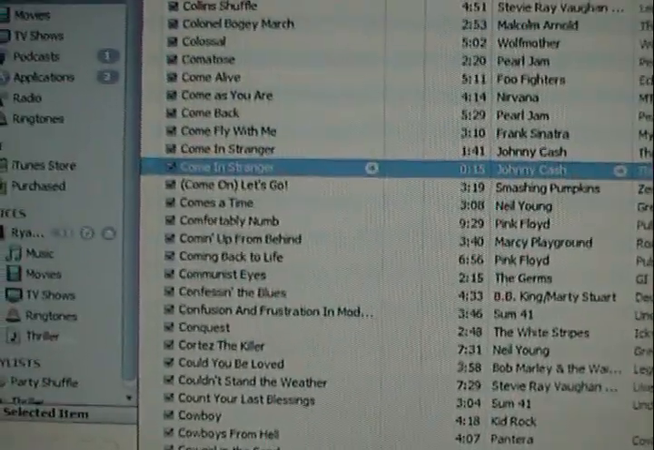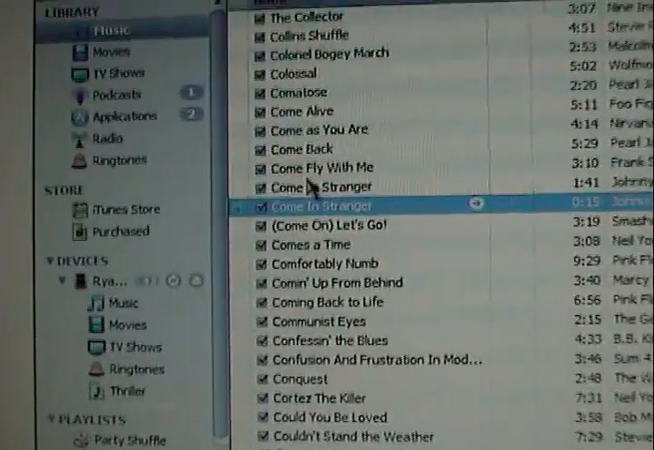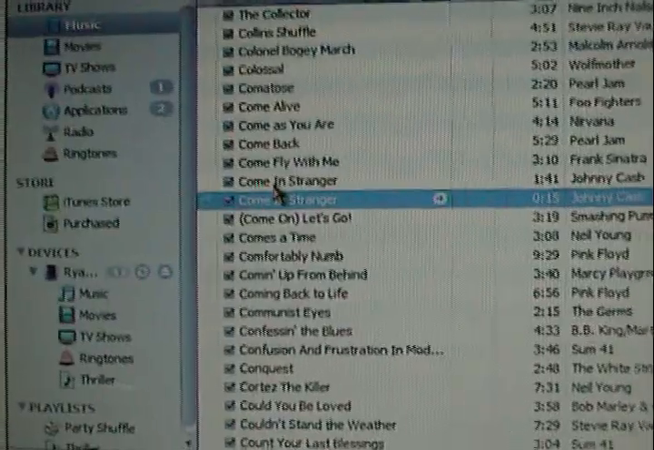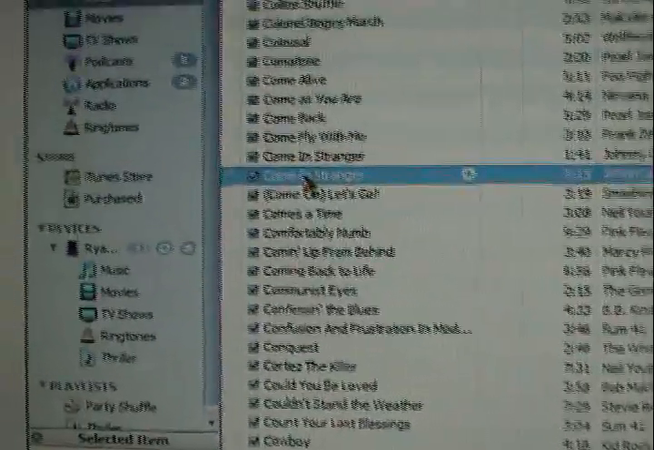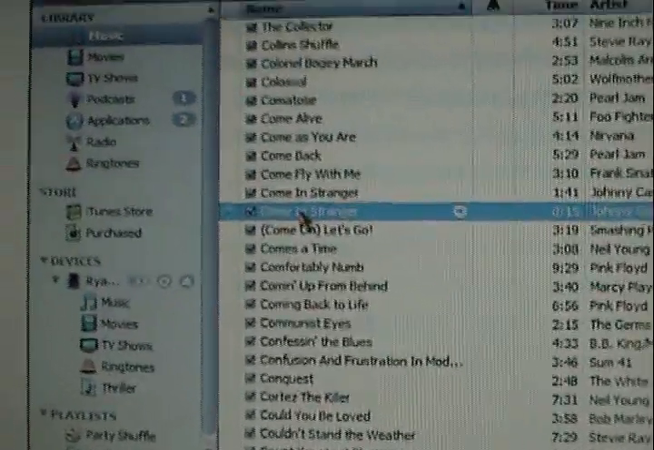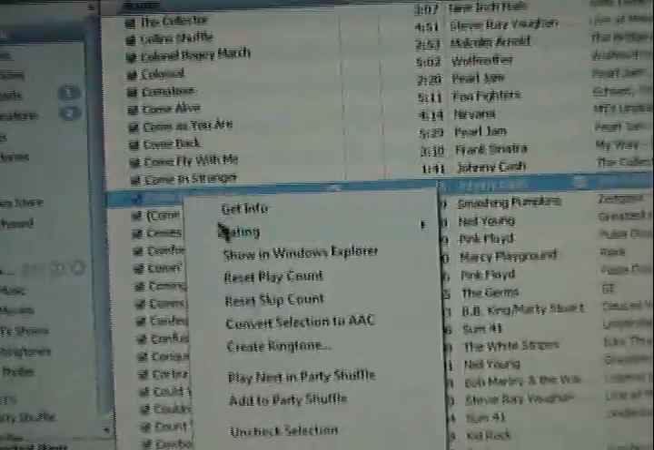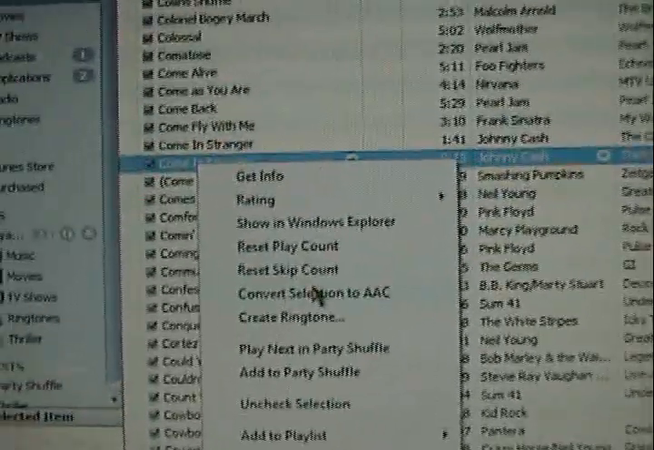It makes it a second one. Now to make that song go back to normal, just uncheck the end time, so it just continues to the end of the song. Alright, so here's the ringtone I just made. So now, did I convert it? Yeah, I did. Now show in Windows.